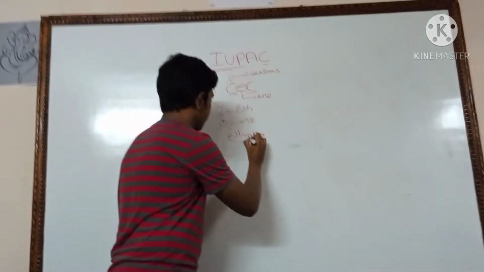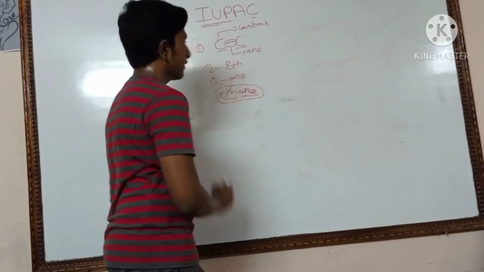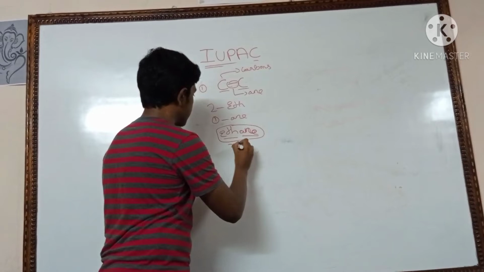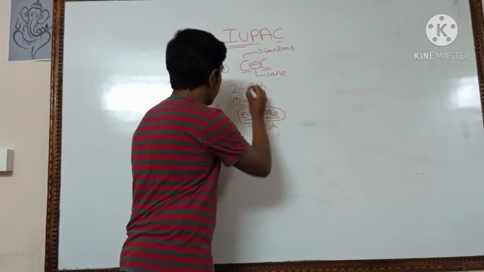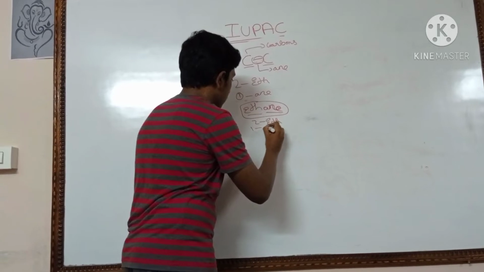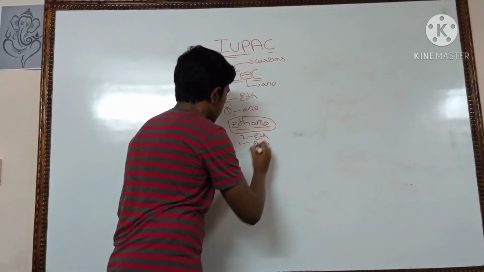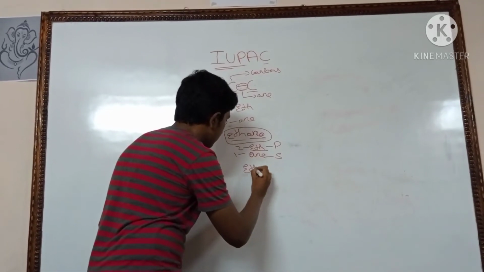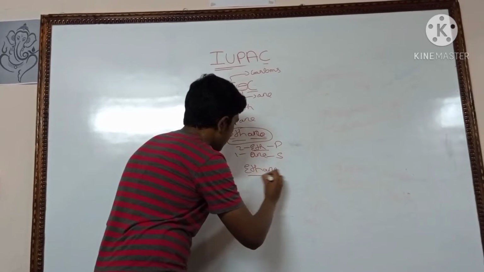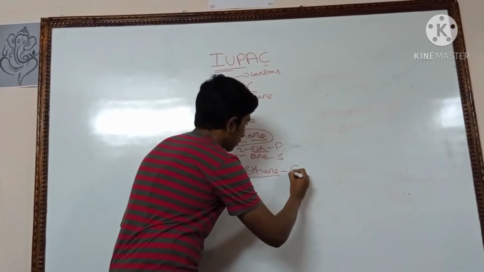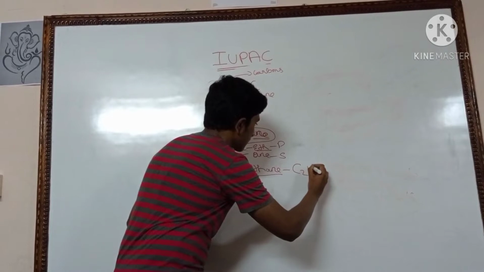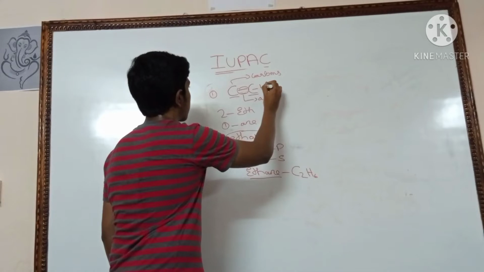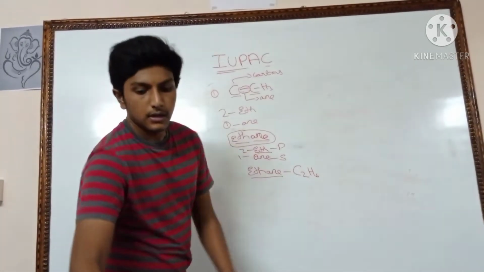Eth, ane. Once again I am explaining. Listen carefully. Okay guys, listen carefully. If you have two carbons, we use the word eth, and if we have a single bond, you use the word ane. So mix this. This is a prefix and this is a suffix. Add this. Eth, ane. Ethane. The symbol of ethane, two carbons, C2H6. Here every carbon is linked with three hydrogen atoms. Okay, I'll explain you with the expanded way. Just wait.